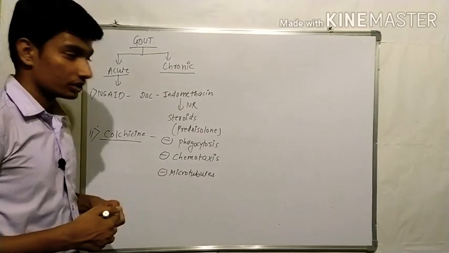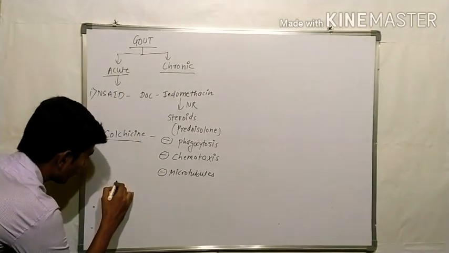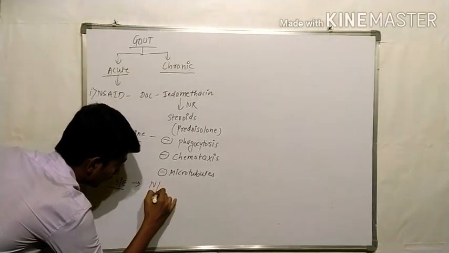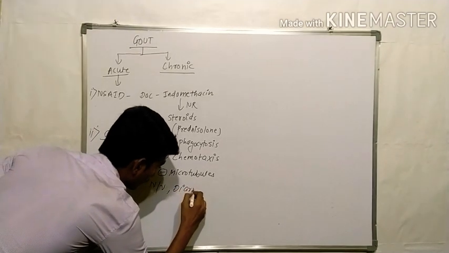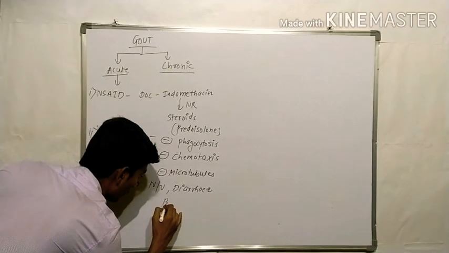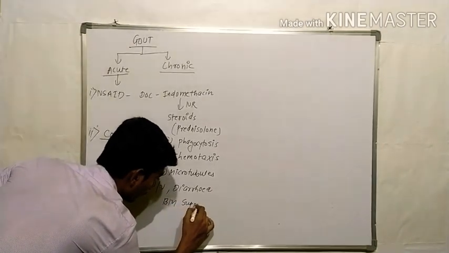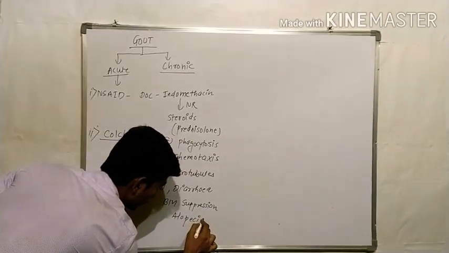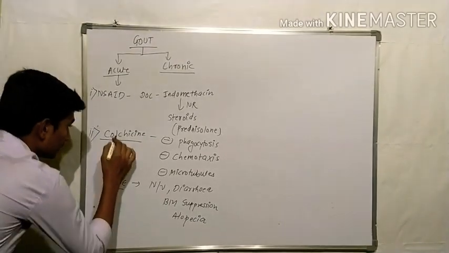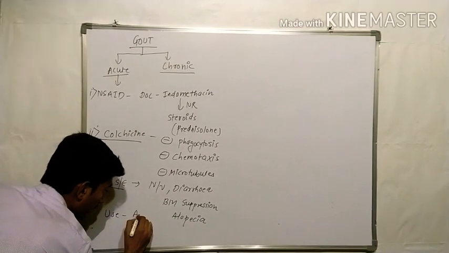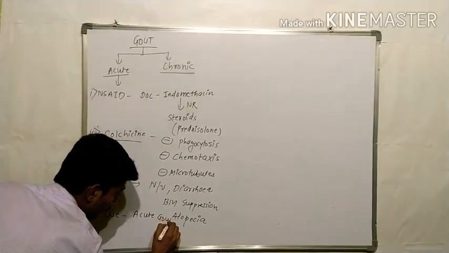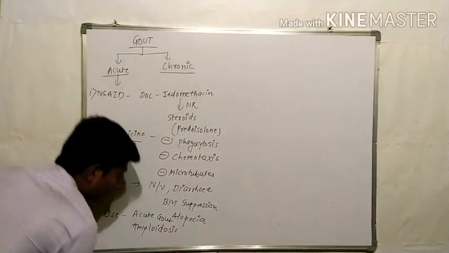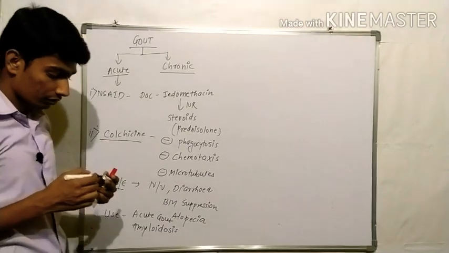This is about colchicine. Now guys, what are the side effects associated with colchicine? These are nausea, vomiting, diarrhea, bone marrow suppression, and alopecia. Okay, and this colchicine is used in acute gout and amyloidosis.